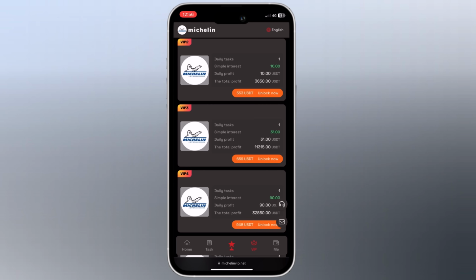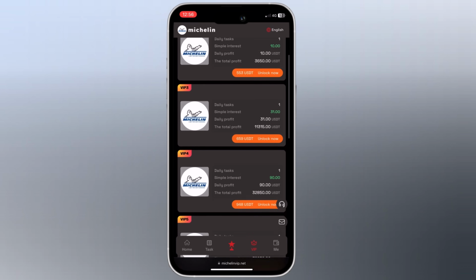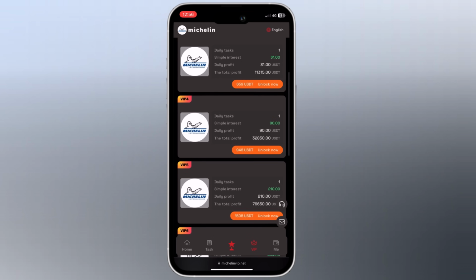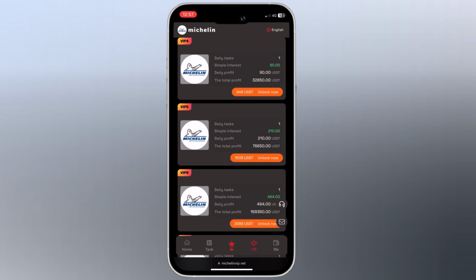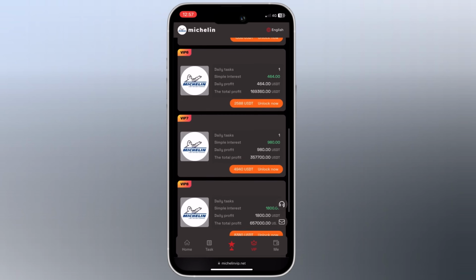In VIP 4, daily profit 90. In VIP 5, daily profit 210, and you can unlock it with 1,508 USDT. In VIP 6, daily profit 464 USDT. In VIP 7, 980 USDT daily profit.